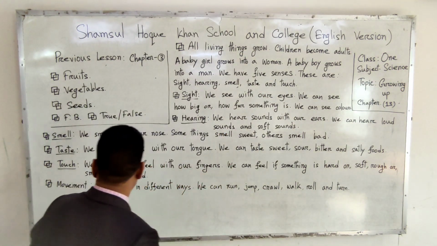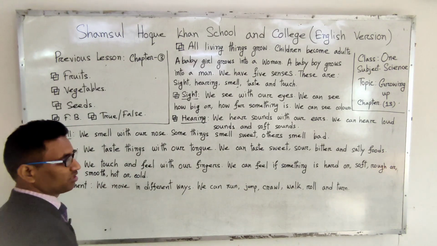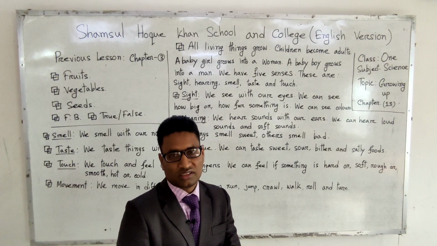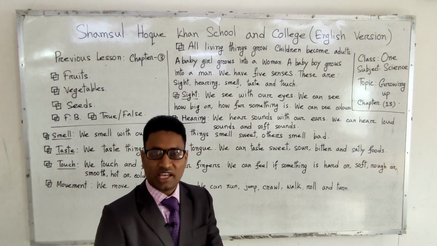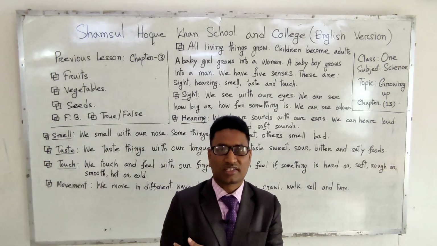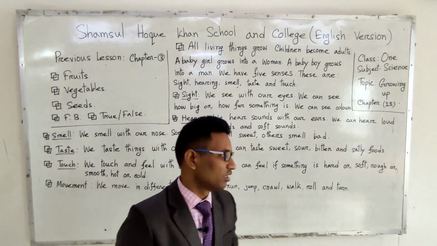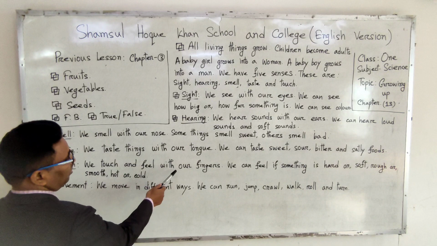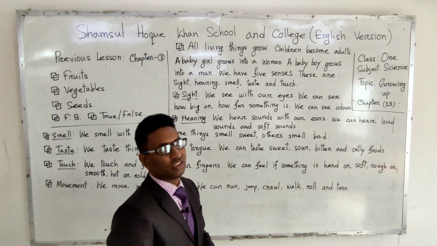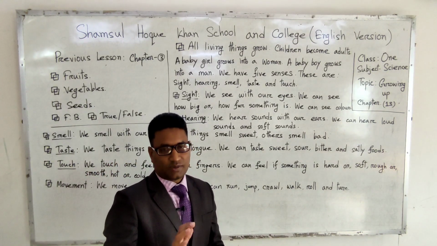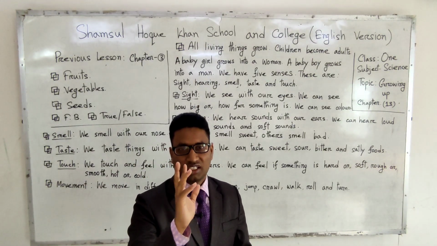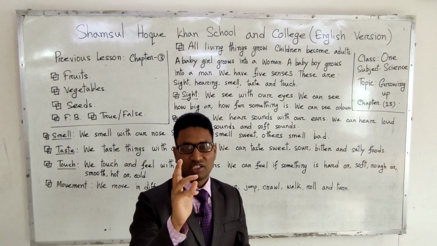Now, the 5th sense organ, touch, স্পর্শ করা. That means touch mainly acts through our skin. Now, we touch and feel with our fingers. আমরা স্পর্শের কাজটি করে থাকি fingers দিয়ে, and fingers are a kind of organ.